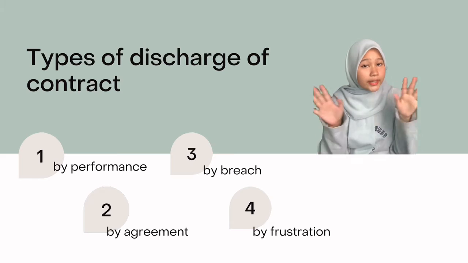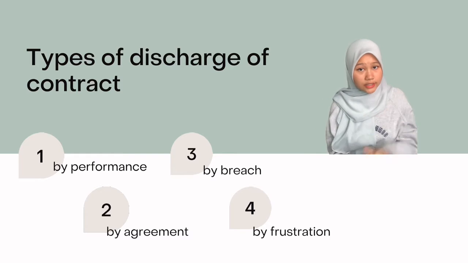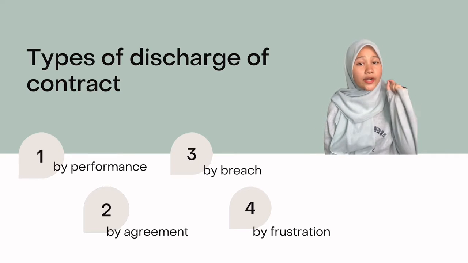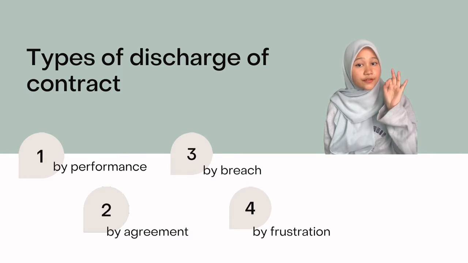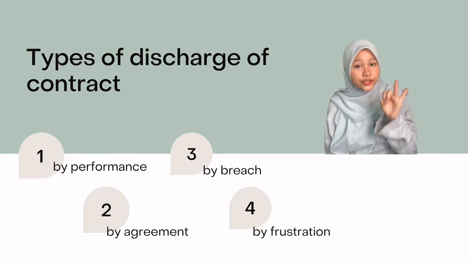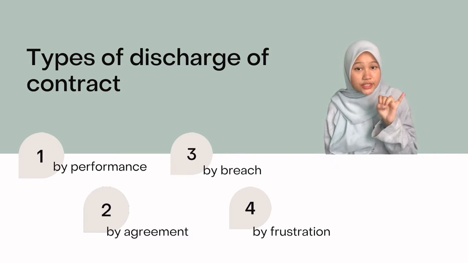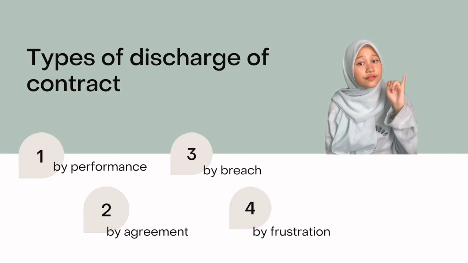There are many ways in which a contract is discharged, but today I want to focus on 4 types of discharge: discharge by performance, discharge by agreement, discharge by breach, and the last one, discharge by frustration.